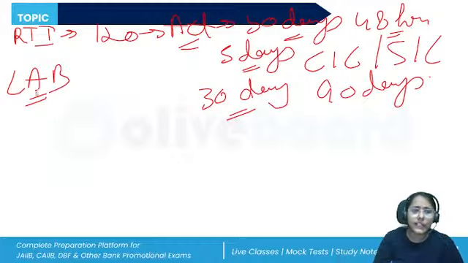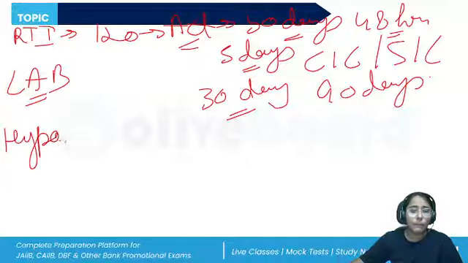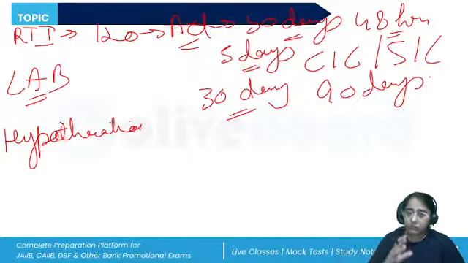Pledge and hypothecation. We have already discussed pledge. Let us once discuss hypothecation also. So hypothecation is basically where the interest is created on the movable property. So let us revise. Hypothecation. Again, the property remains in possession. If the debtor defaults, then the security on the movable property will be transferred.